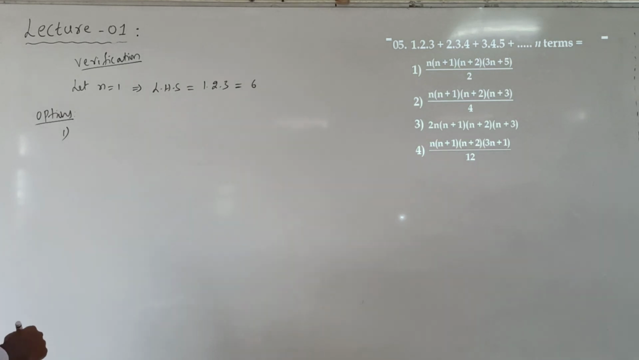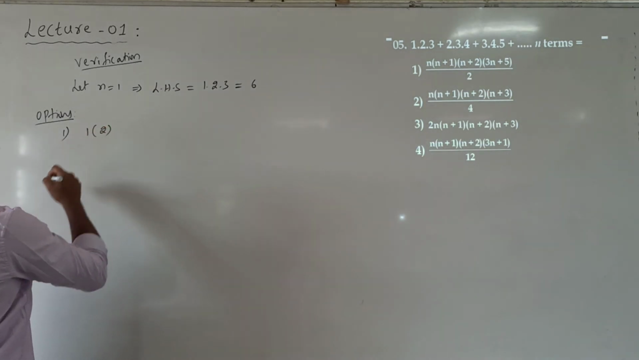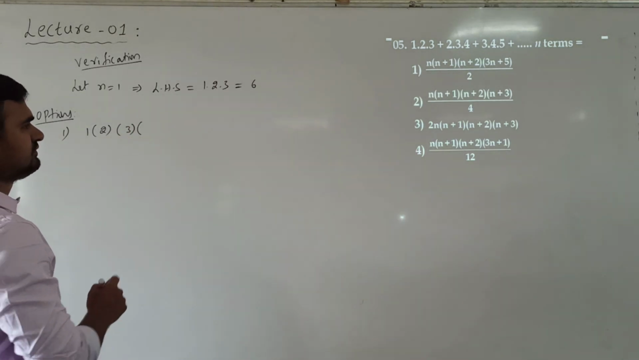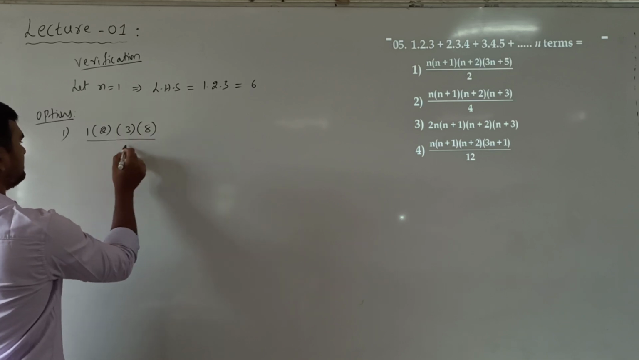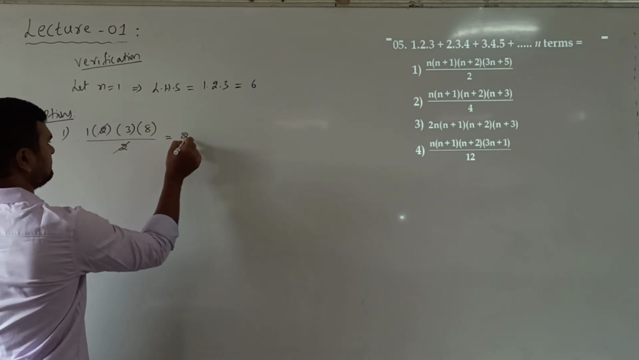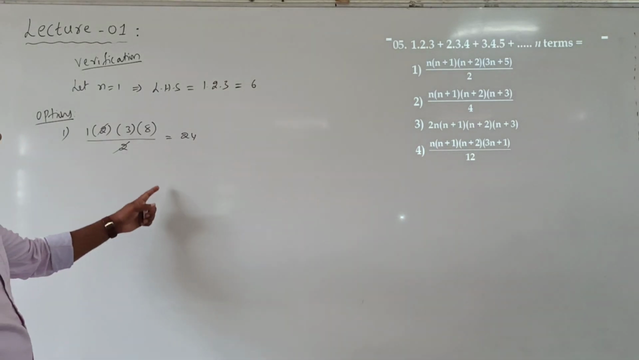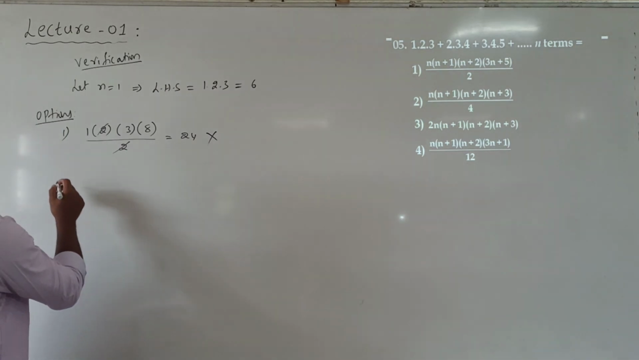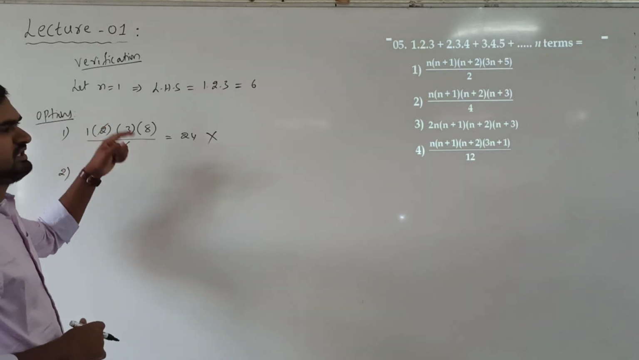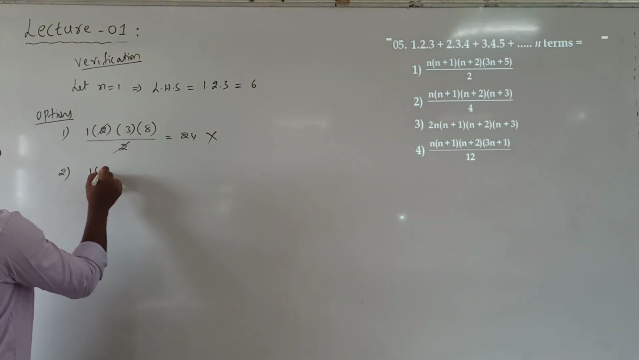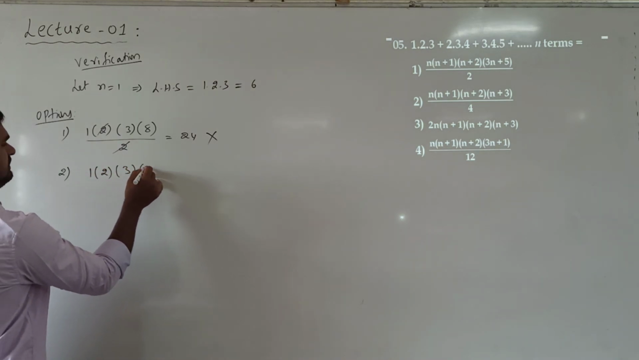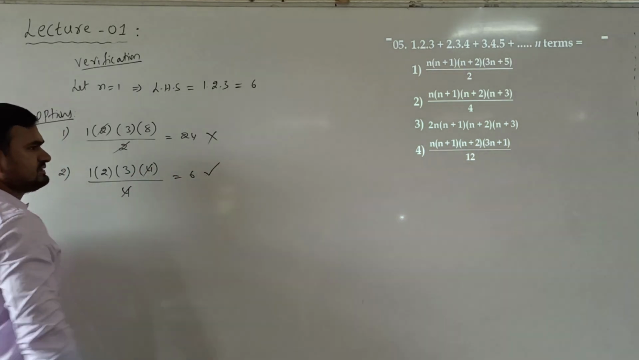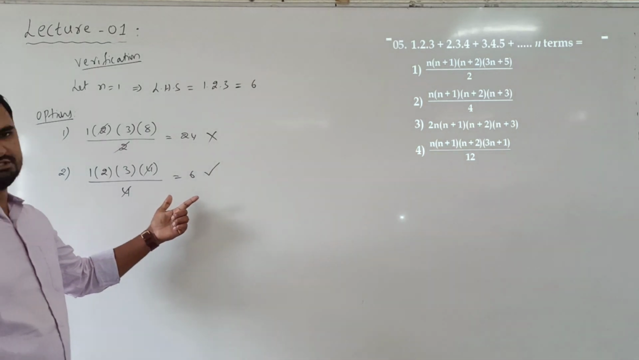First option, n is 1 means 1 into 2 into 3 into 8 divided by 2. So 2 will get cancelled. We will get 24. But left hand side is 6, right hand side we are getting 24. So first option wrong. Second option, substitute n equal to 1. 1 into 2 into 3 into 4 divided by 4. So 4 cancel. 6. So maybe second option correct.